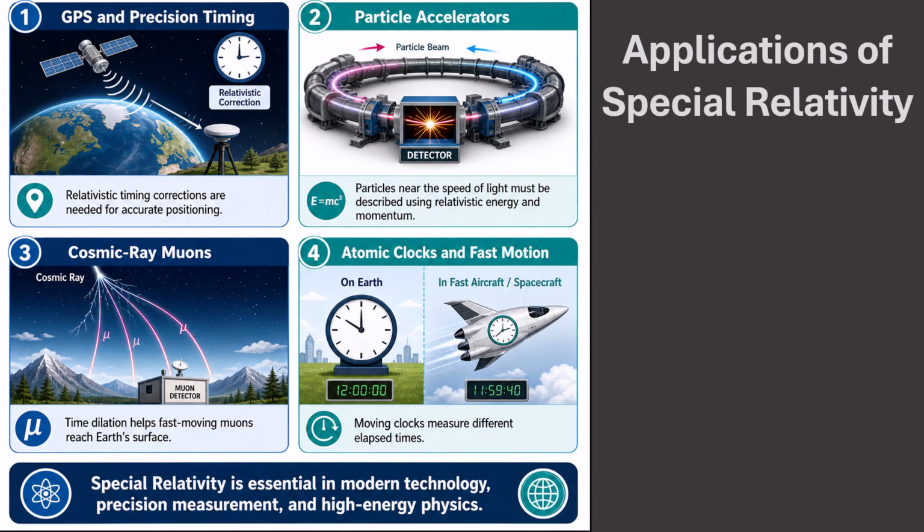Special relativity is not only a fascinating theory. It is used in modern science and technology. One important application is GPS and precision timing. GPS satellites need extremely accurate clocks, and relativistic timing corrections help keep positioning accurate.